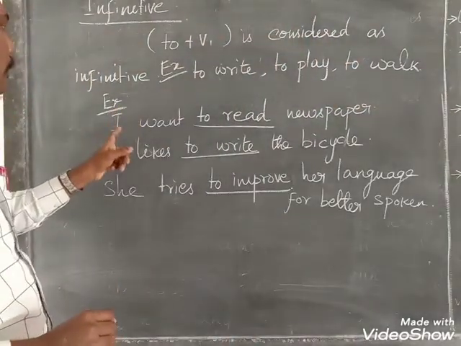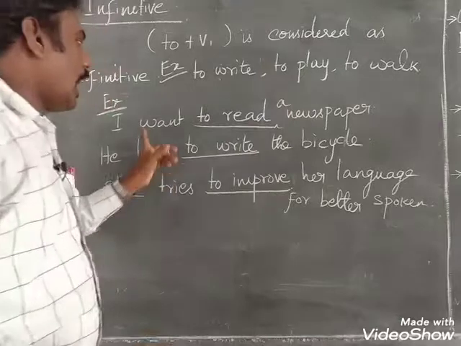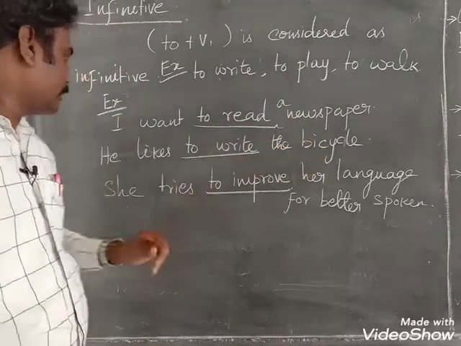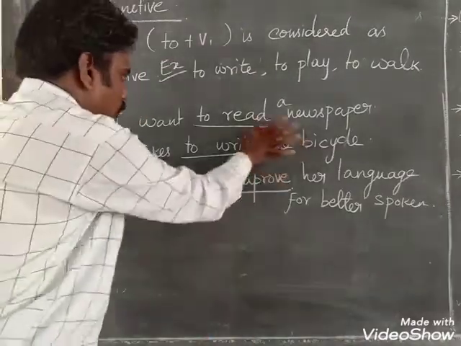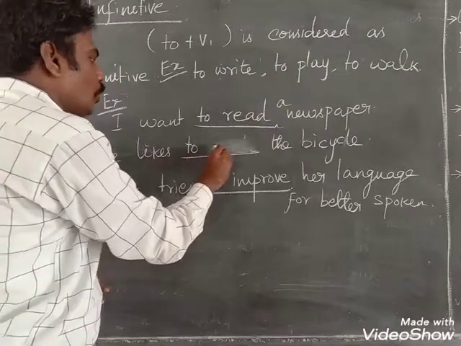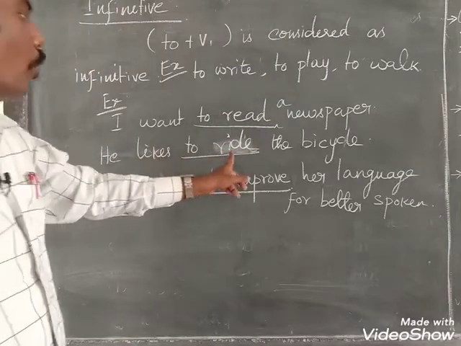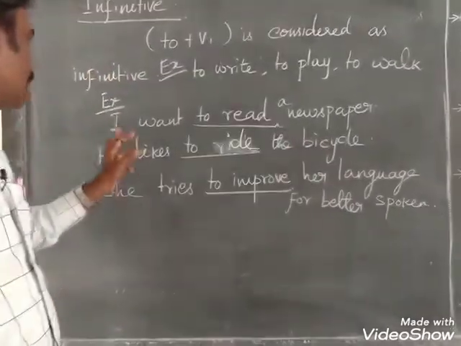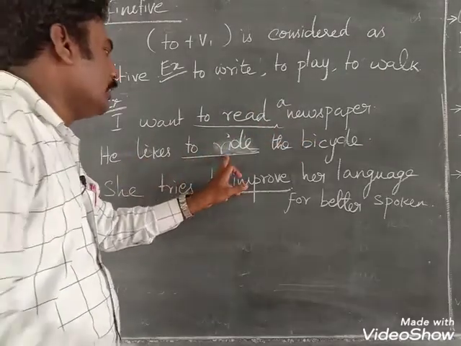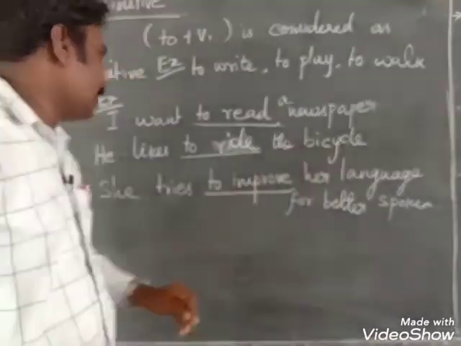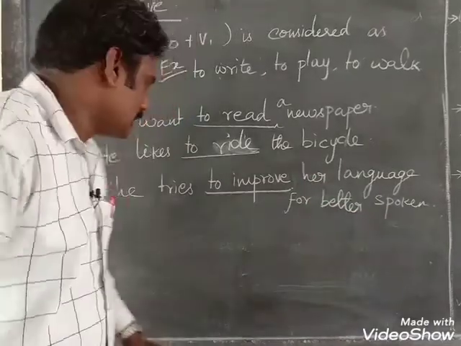Okay, let us see the examples. I want to read a newspaper. He likes to ride the bicycle. She tries to improve her language for better speaking.